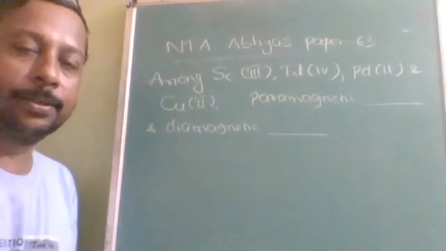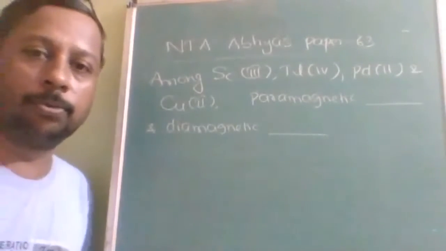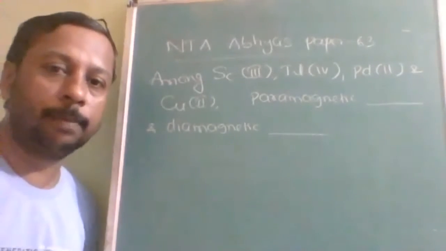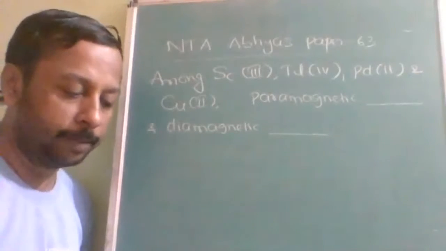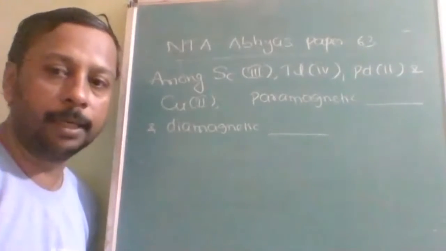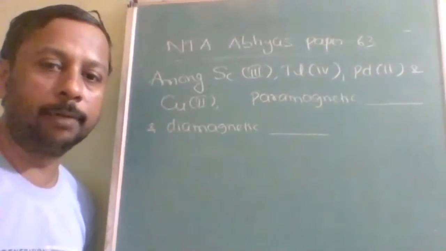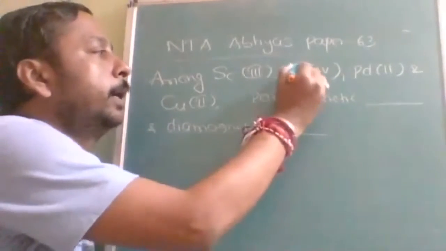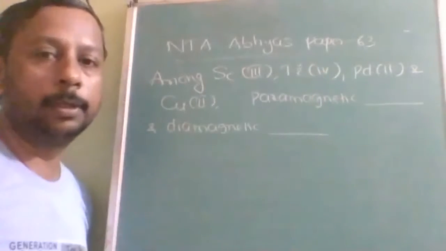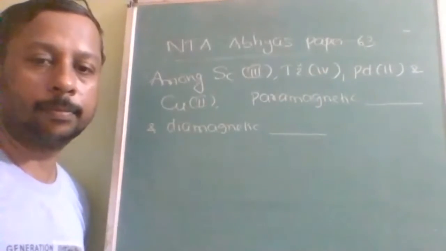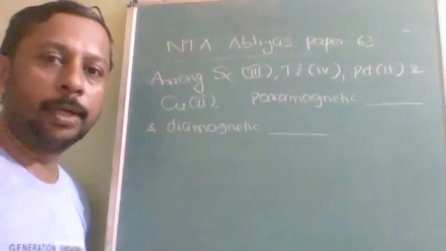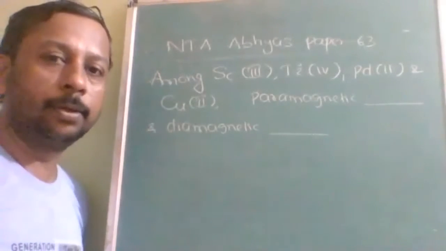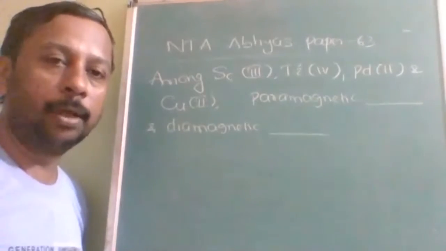Okay, so next question: among scandium plus 3, titanium plus 4, Pd plus 2 and copper plus 2, you have to identify paramagnetic and diamagnetic. Sorry, it is not thallium, it is titanium. Once you write the electronic configuration and remove electrons, you will find no unpaired electron.